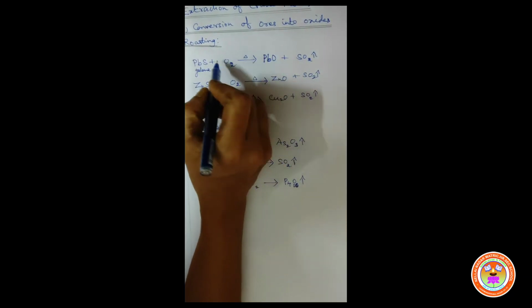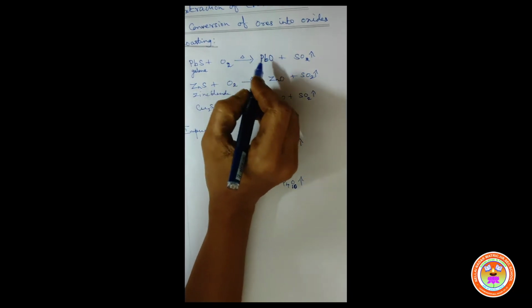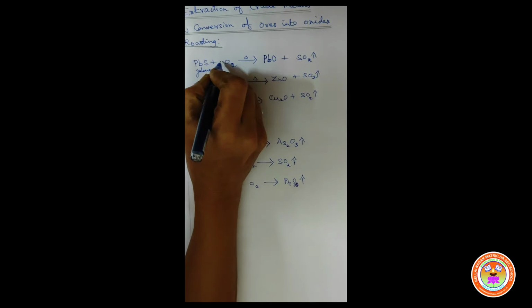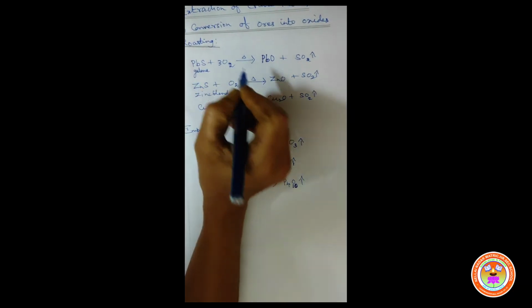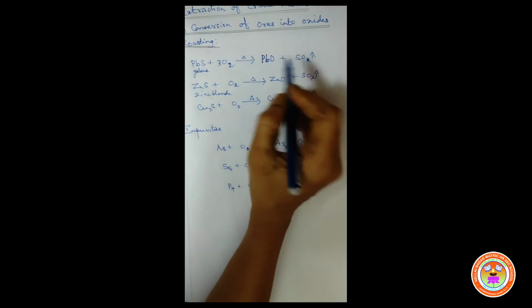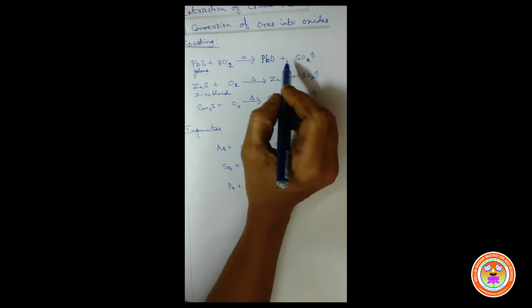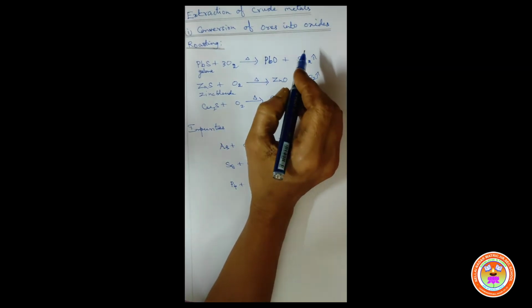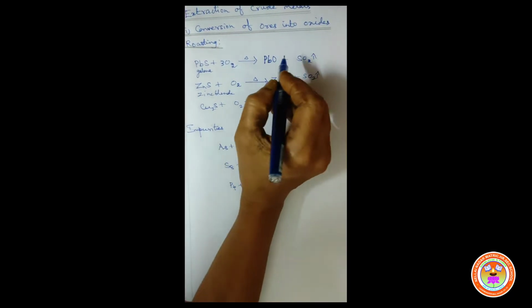So we should balance the oxygen on the reactant side. If you write 3 before O2, only then can we balance the equation easily. Now 3 twos are 6 oxygen atoms, whereas on the product side only 3 oxygen atoms. So we can balance the oxygen